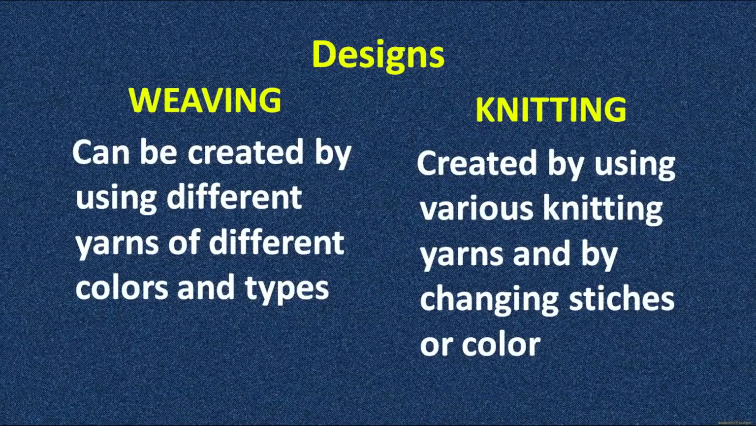In the case of a knitted garment, it can be made by using various knitting yarns, and by changing the stitches or the color. So, you can have different stitches. By changing the stitches or the yarn color, you can make different sequences and different patterns.